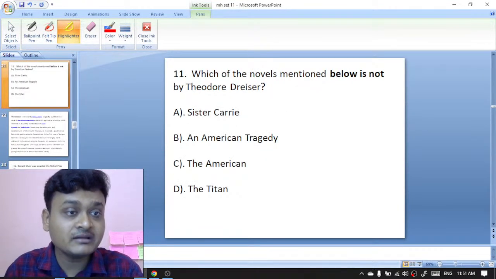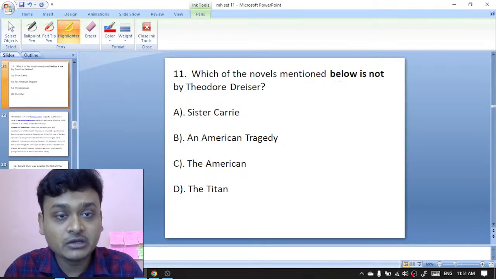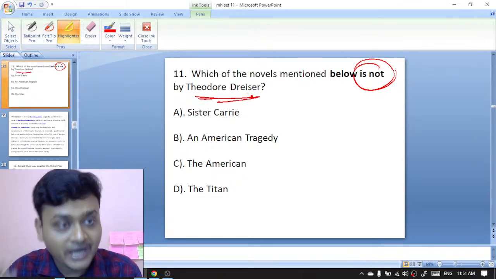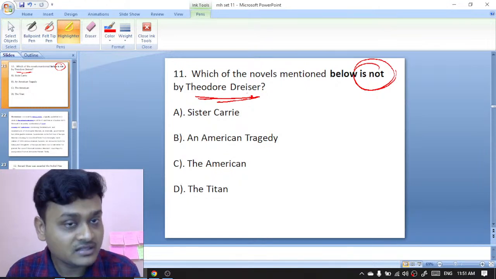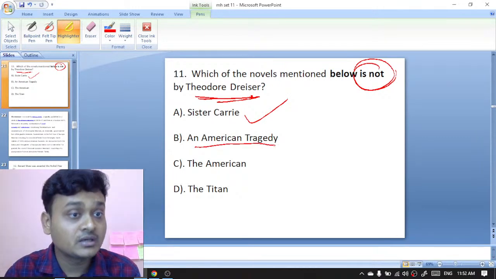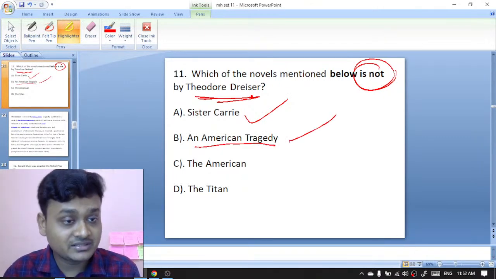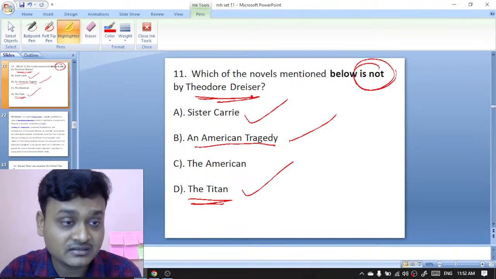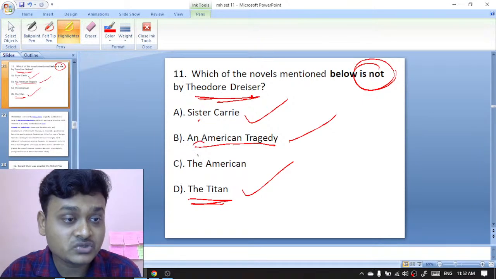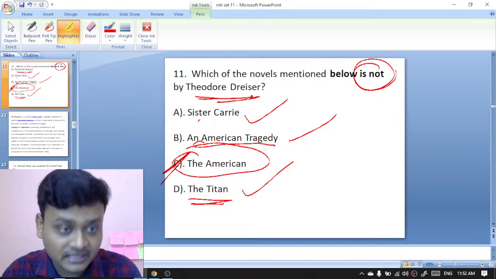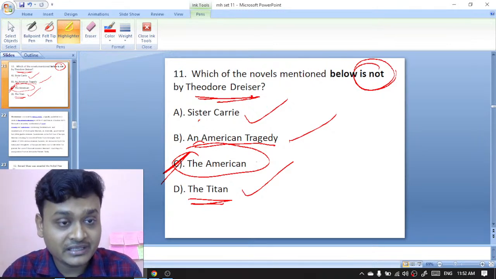Moving ahead to question number 11. Which of the novels mentioned below is not by Theodore Dreiser? Your options are Sister Carrie, which is written by Theodore Dreiser; An American Tragedy, also written by Theodore Dreiser; and The Titan, also written by Theodore Dreiser; whereas The American was not written by him. So C is the right option. The American was rather written by Henry James.